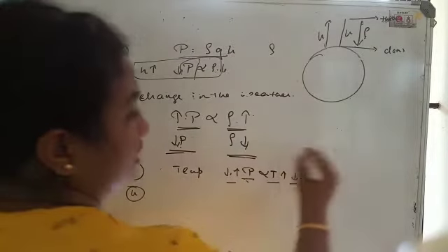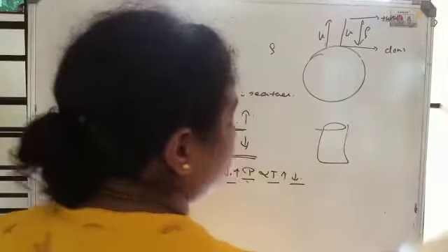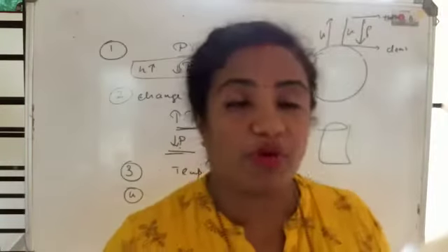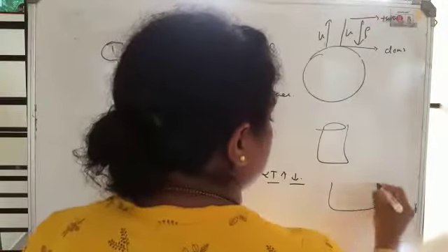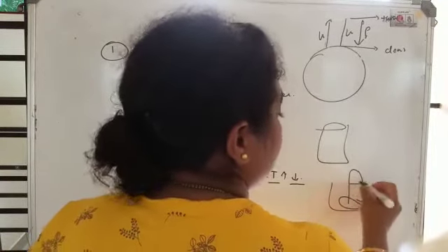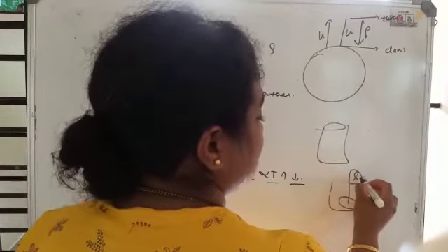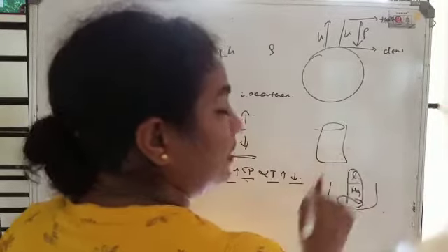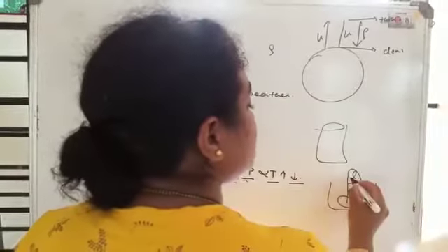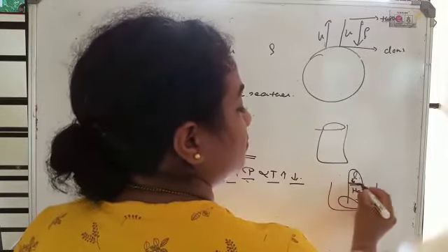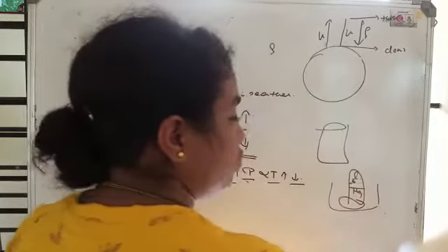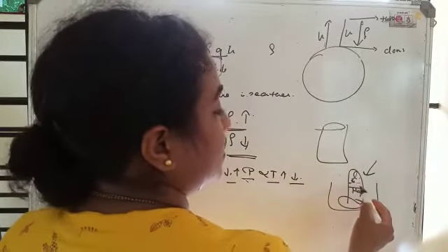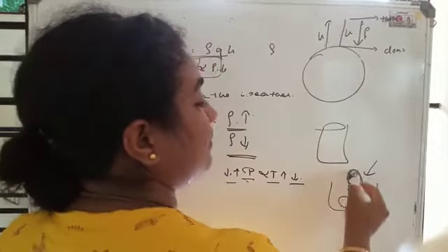Next one is, if you are doing the experiment with the barometer in the test tube and you mix any volatile liquid along with the mercury, then what happens is, when you invert this into the barometer, the liquid vaporizes here. Let me say this is liquid and this is mercury. The liquid vaporizes here, which in turn exerts pressure on the surface of the mercury here, and the mercury level drops, which is not due to the atmospheric pressure, but due to the pressure exerted by this liquid.